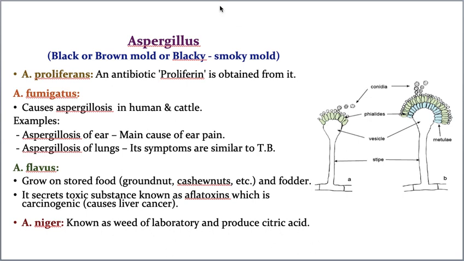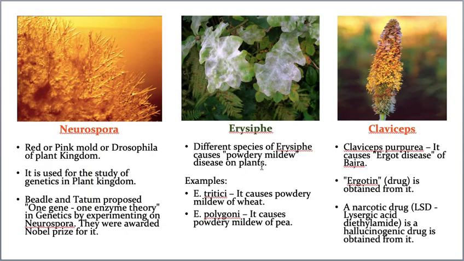Hope you understood the second example also, that is Aspergillus. Now let us take the third example. The third example is Neurospora. Neurospora, very, very important. You have to remember because, out of all the examples, actually all the examples are important, but this example is still more important. That means even more important.